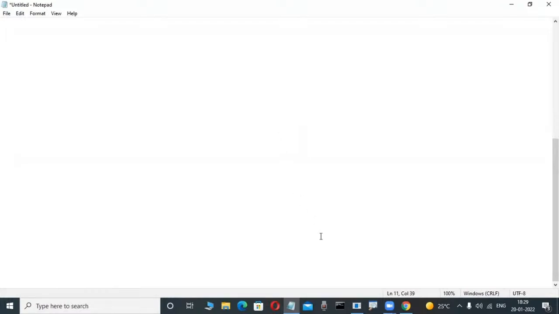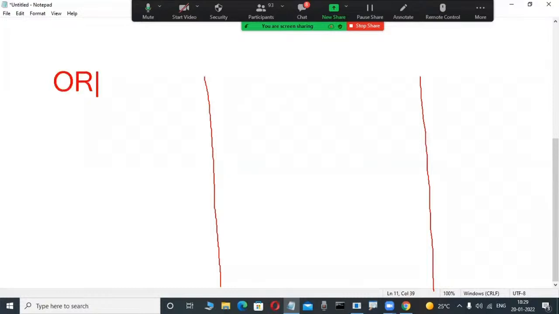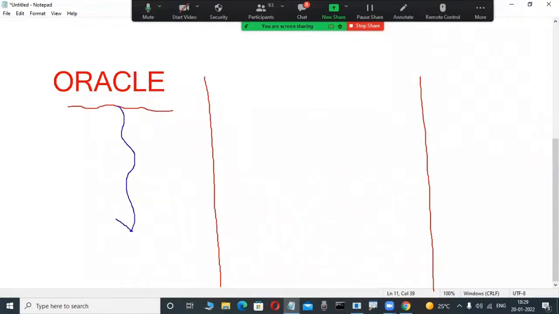Suppose, for example, concentrate for 5 minutes. I am working in a company. Suppose I am working on Oracle projects. Oracle is a relational database product. If I want to operate this relational database product, I use SQL, which is a language. Observe here, SQL is a language I'm using.